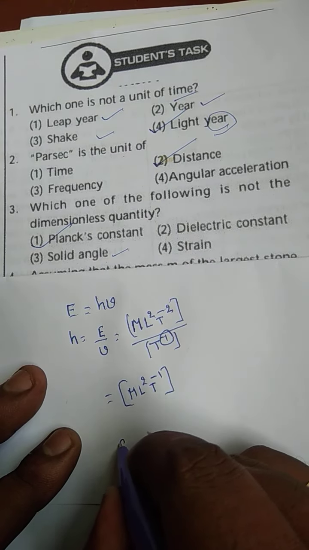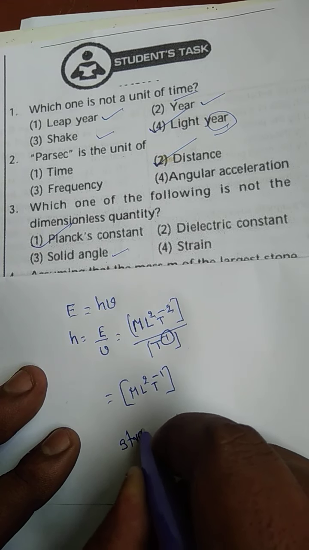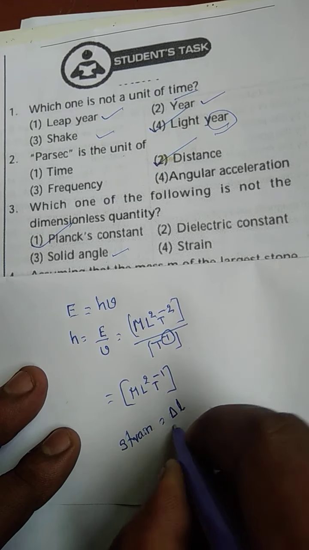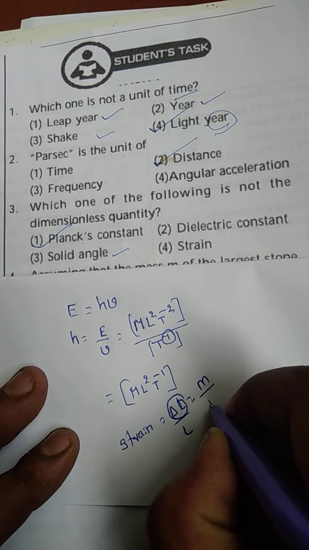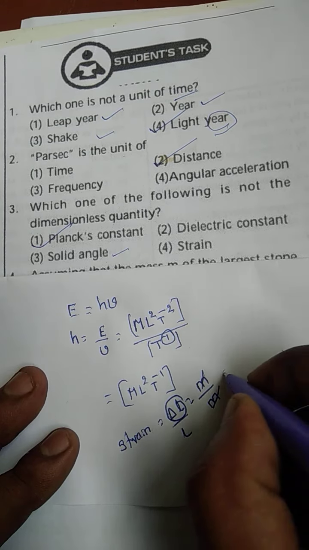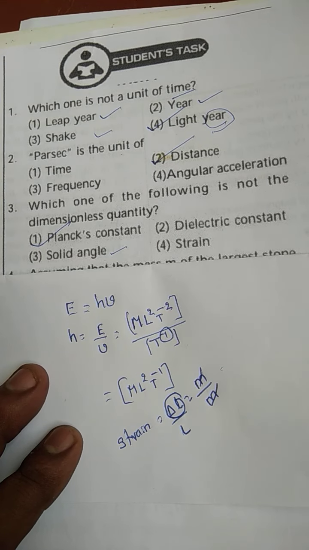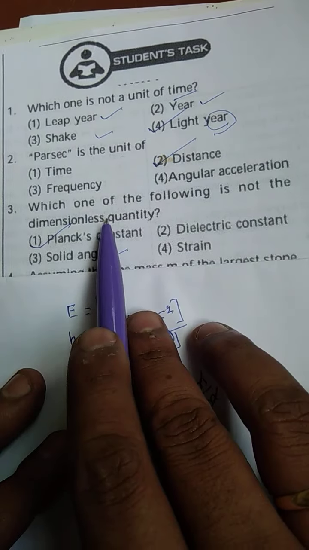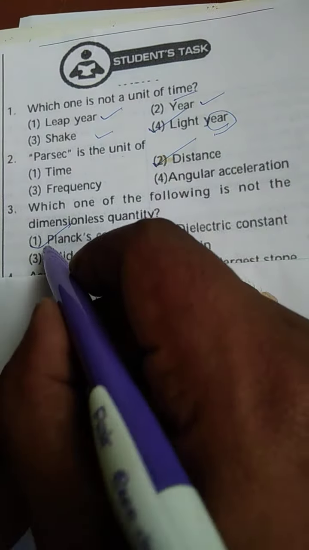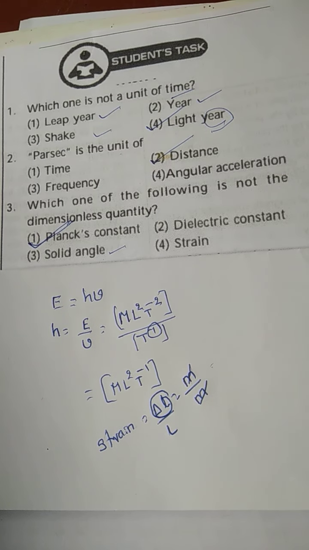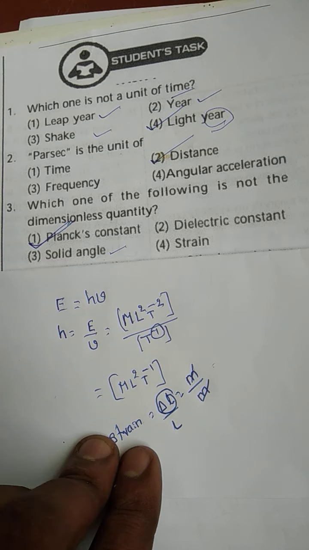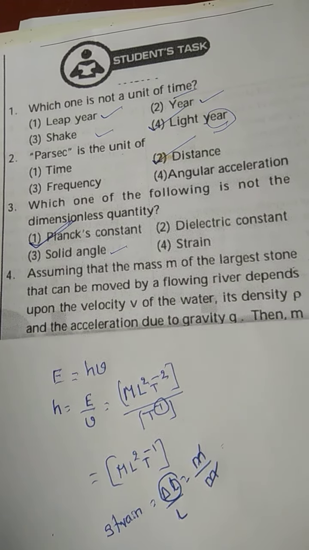Strain. What is the strain formula? As we studied, change in length by actual length. Change in length is measured in meters. This is also measured in meters. Meters cancel, so it is also a dimensionless quantity. So what is the question? Which one of the following is not a dimensionless quantity? That is Planck's constant. So it has dimensions. The dimensions are what? M L square T power minus 1.